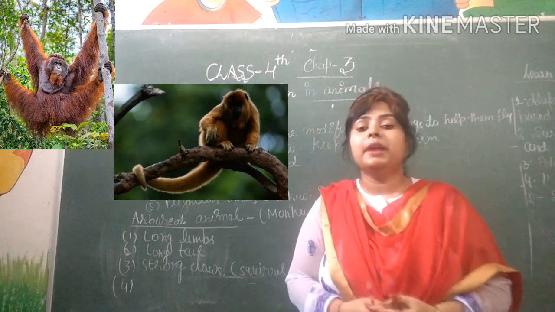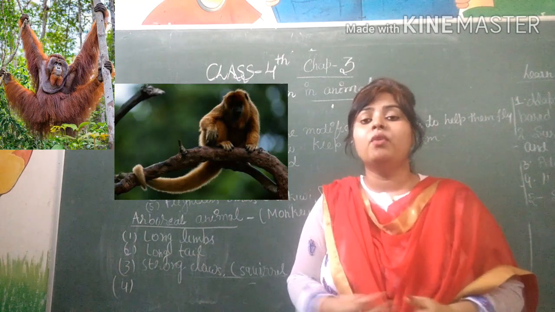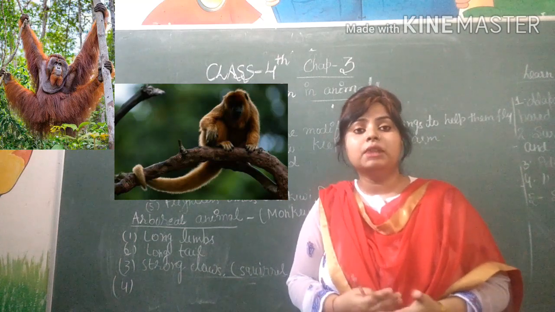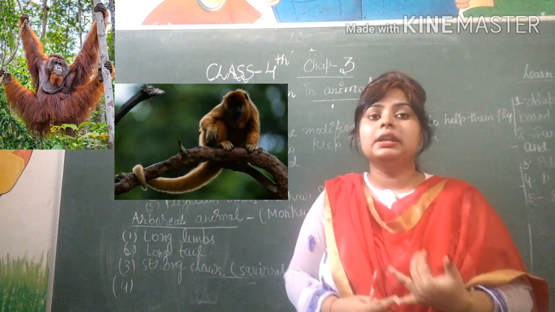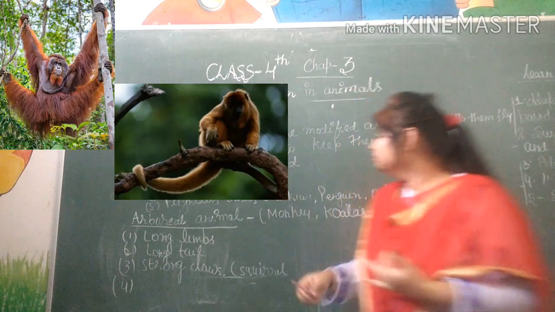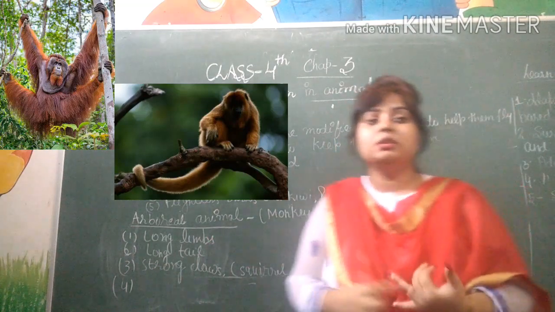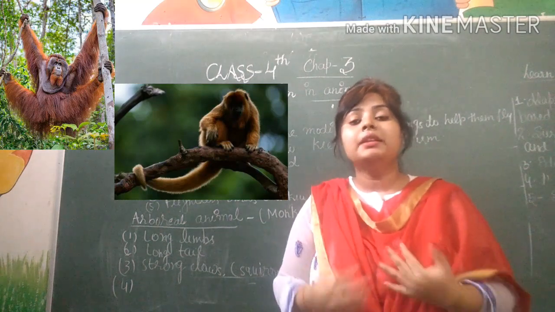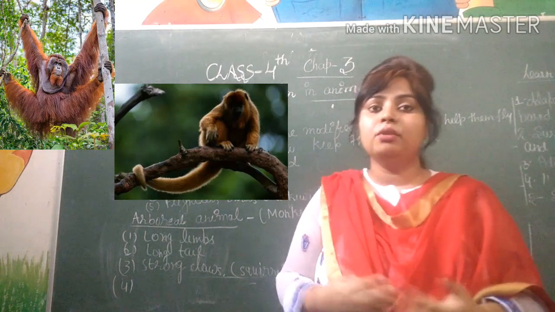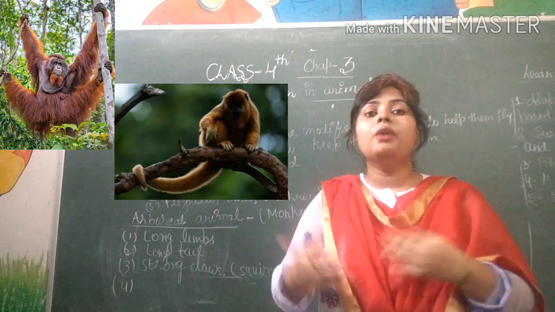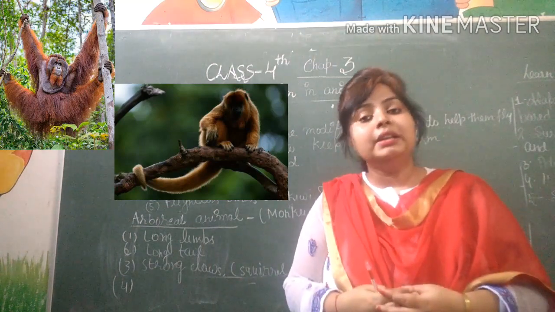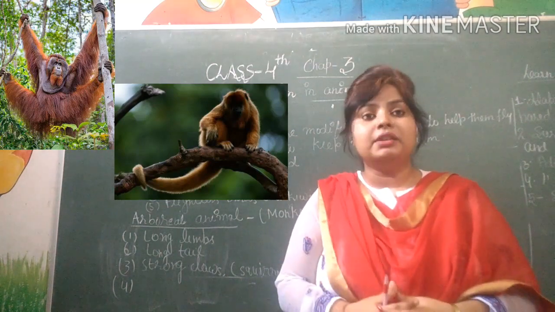Here are some adaptations which help for the betterment of their life. First is limbs. Some animals have long limbs. Many arboreal animals have long limbs that allow them to move very easily on tree branches.